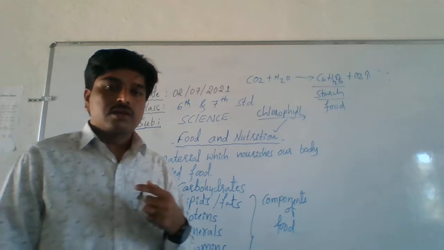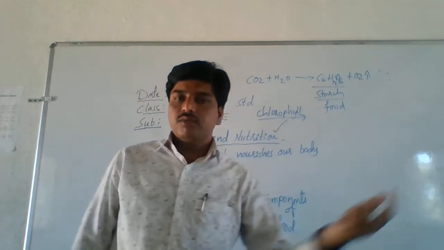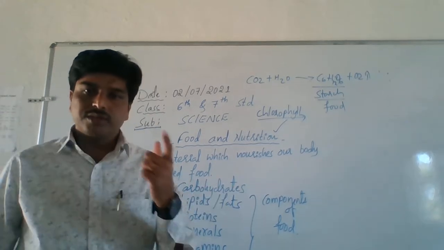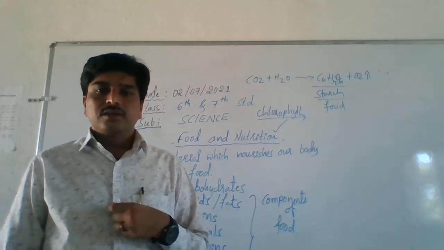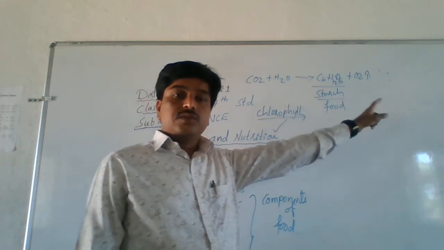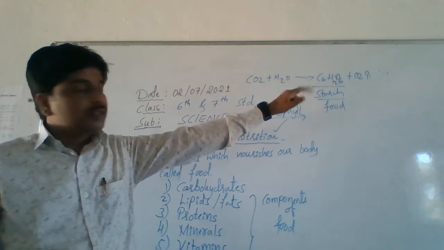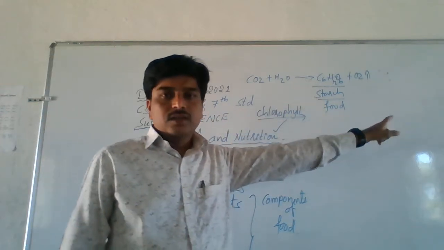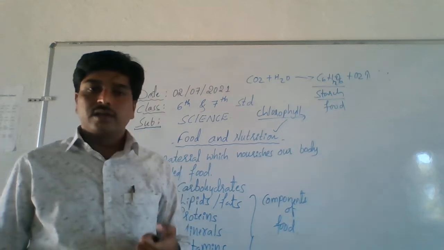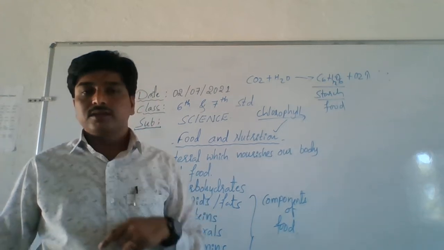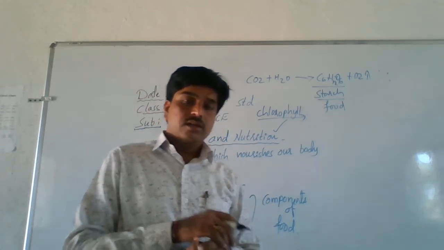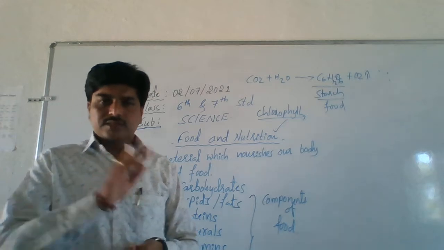After the photosynthesis process, plants produce food and store it in the form of starch. That starch we use as food. Some plants store starch in their roots, some in their fruits, some in their leaves.